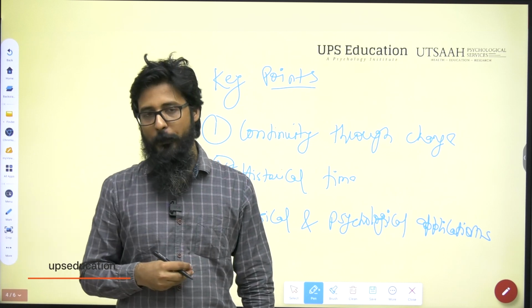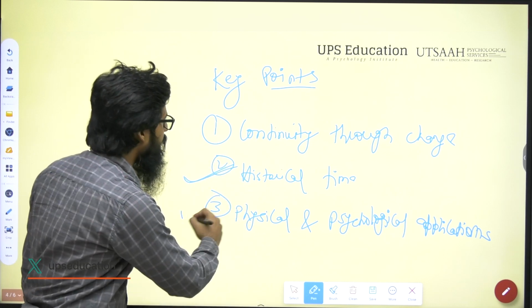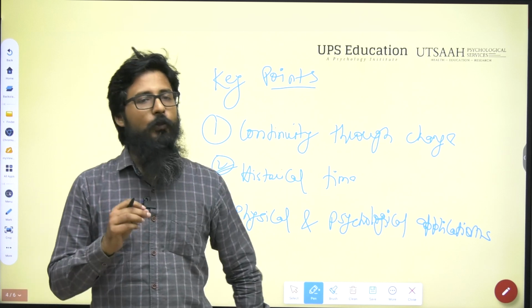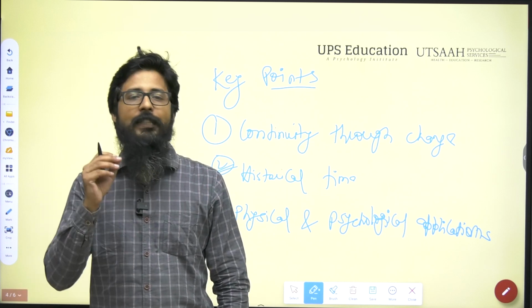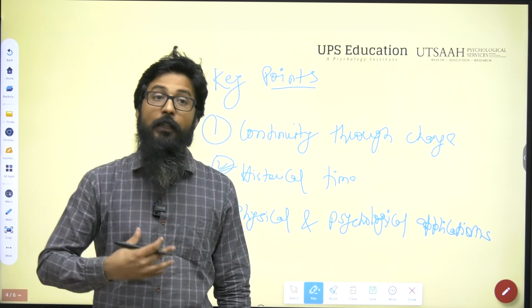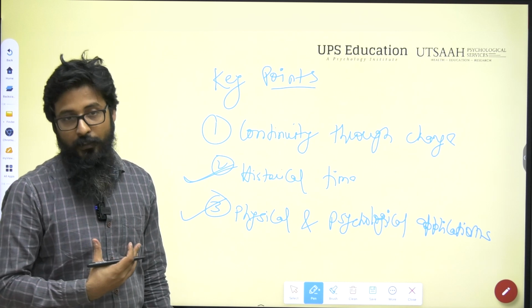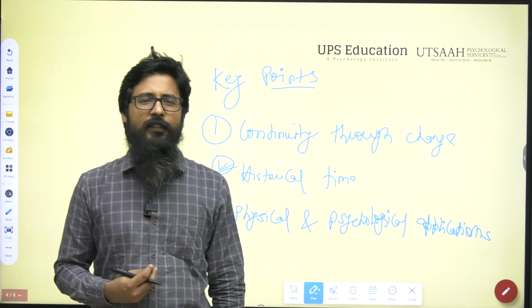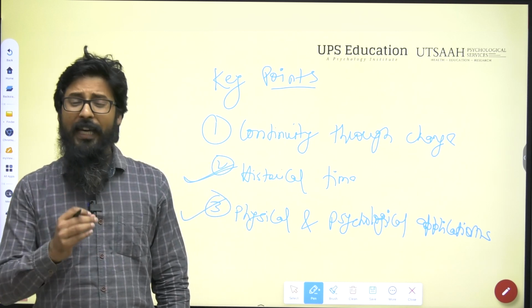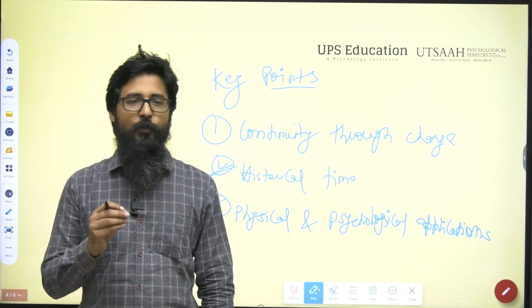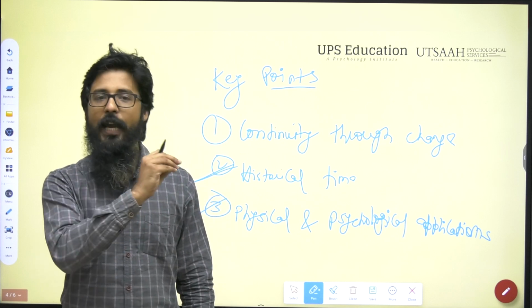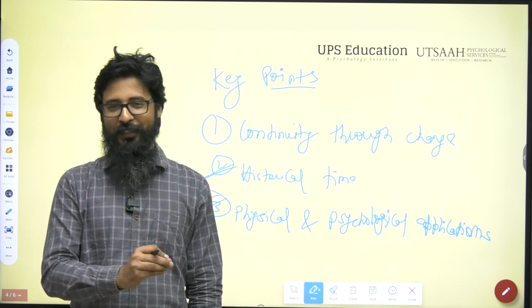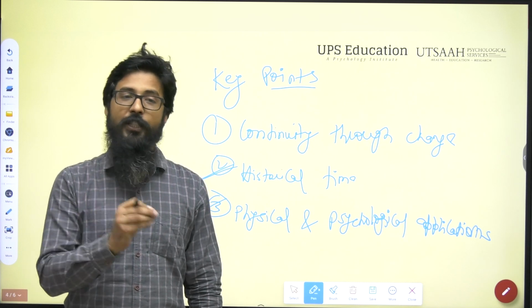And the third point that I am mentioning here in key points, according to Kurt Lewin, physical and psychological application could be a major key point of gen identity. Originally, gen identity is a philosophical idea that can be applied in psychology to understand continuous or personal identity in the presence of physiological and psychological changes over time.